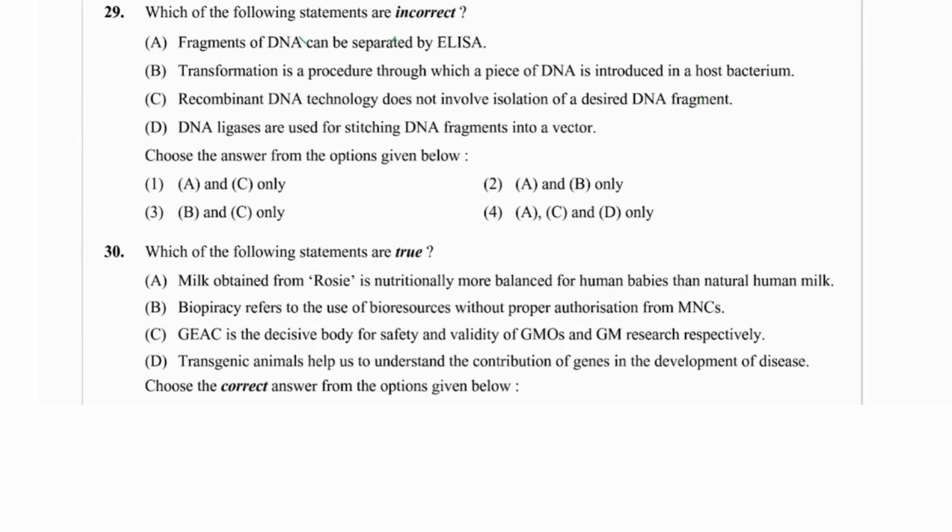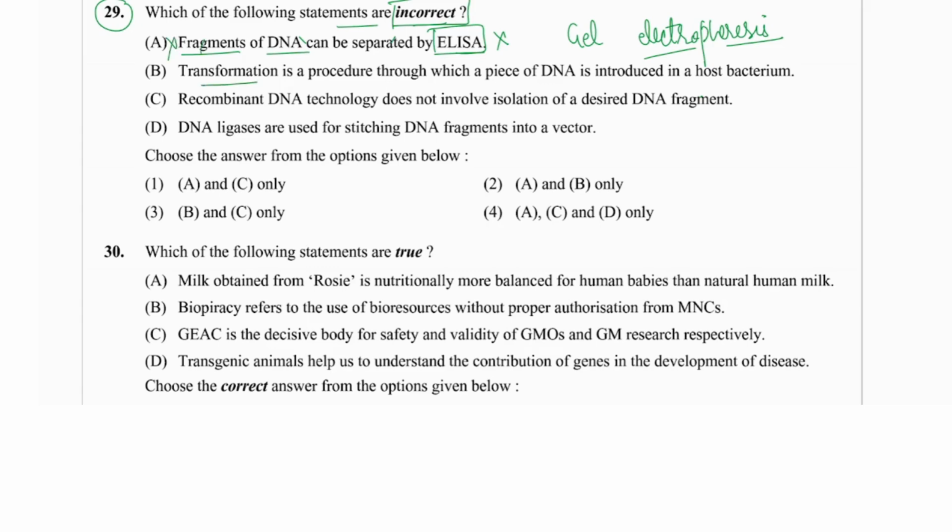Next question, number 28, we have completed in the previous one. Let's see question number 29. Which of the following statements are incorrect? We have to find out the incorrect one. They are saying that fragments of DNA can be separated by ELISA. Not by ELISA, it was gel electrophoresis, right? From gel electrophoresis only we have seen that DNA fragments were segregated on the agar gel in the gel electrophoresis plate. So that is why it is incorrect.